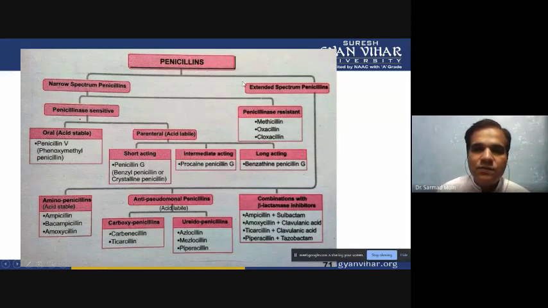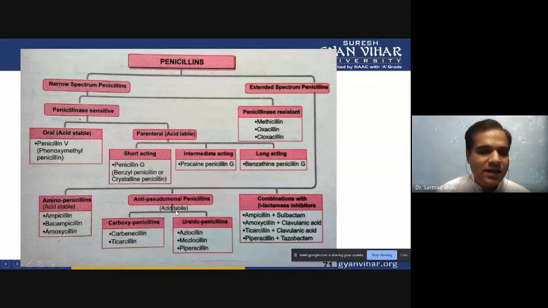Then the second type of penicillin is the extended spectrum penicillin. Extended means they are modified in such a manner that their effectiveness is increased. So aminopenicillins are acid stable, and there are three antibiotics: ampicillin, amoxicillin, and others. Then the second group is anti-pseudomonal penicillin.